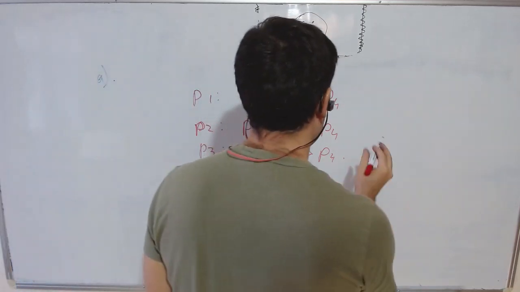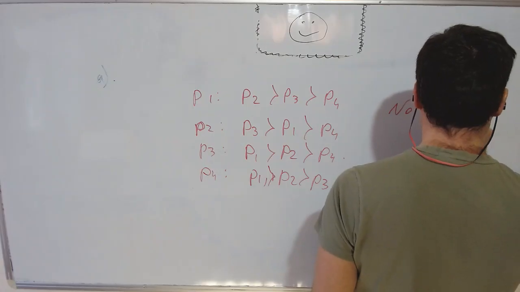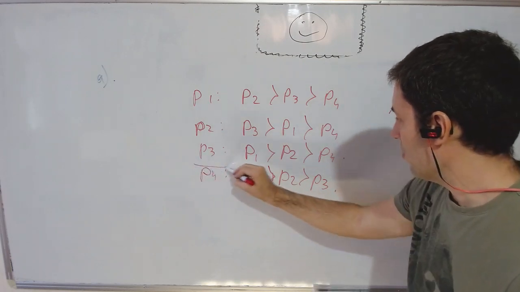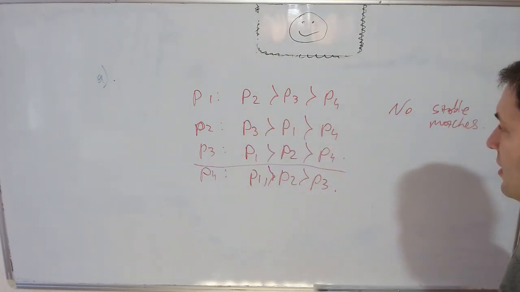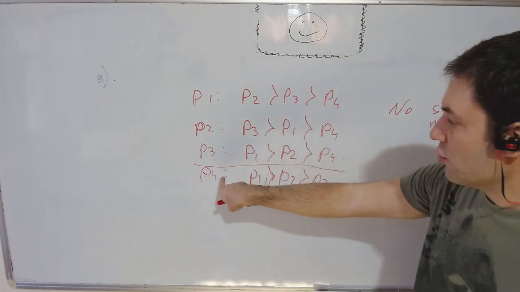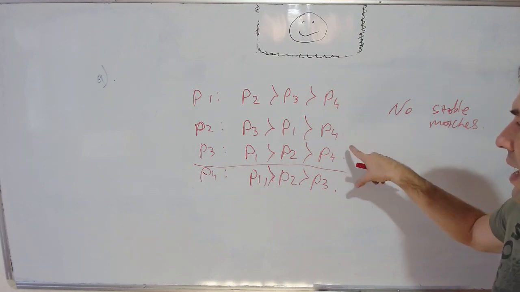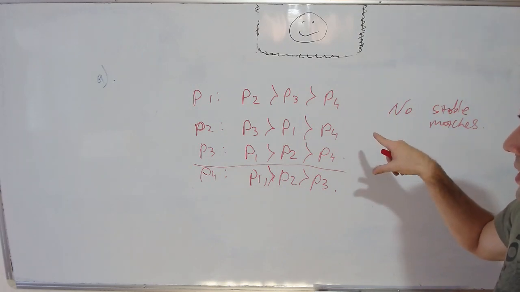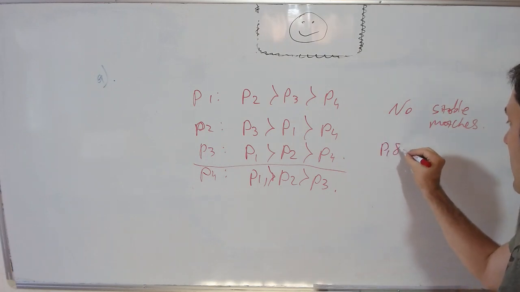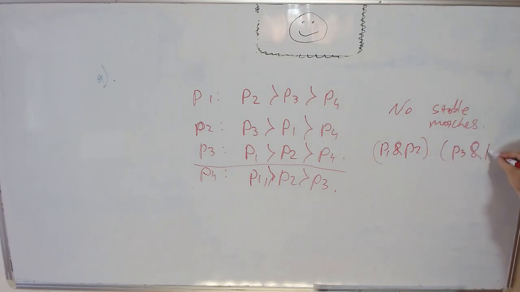So the claim is that there are no stable matches here. Why is that? So let's repeat that argument. Well, look at these 3 guys. We have 2 rooms, so one of them will have to live with P4. So that person will be miserable. And that person will always have somebody to run away with in another room, because suppose we put P1 and P2 in one room, and P3 and P4 in the other room.